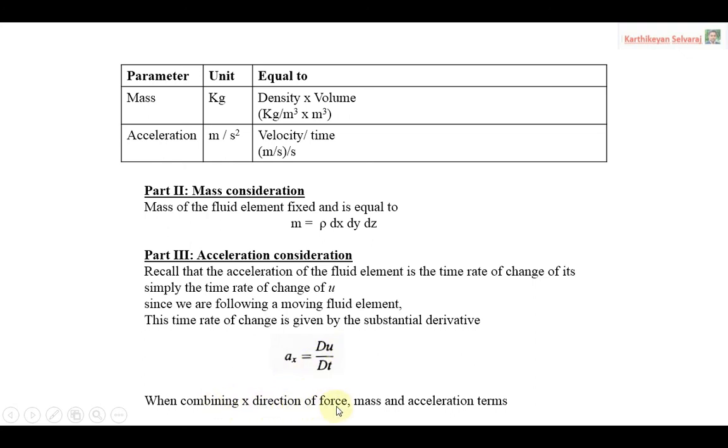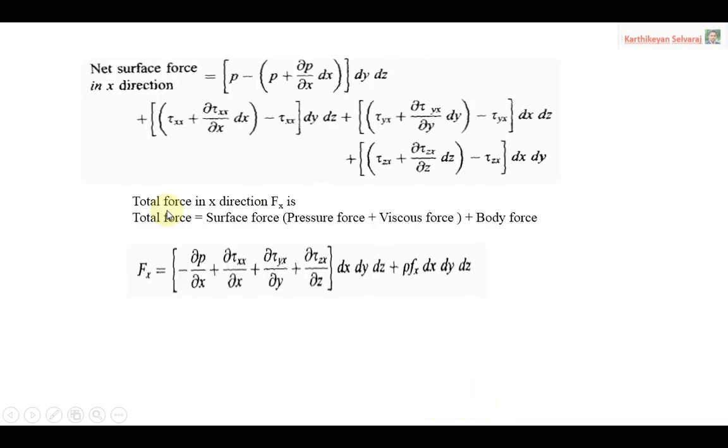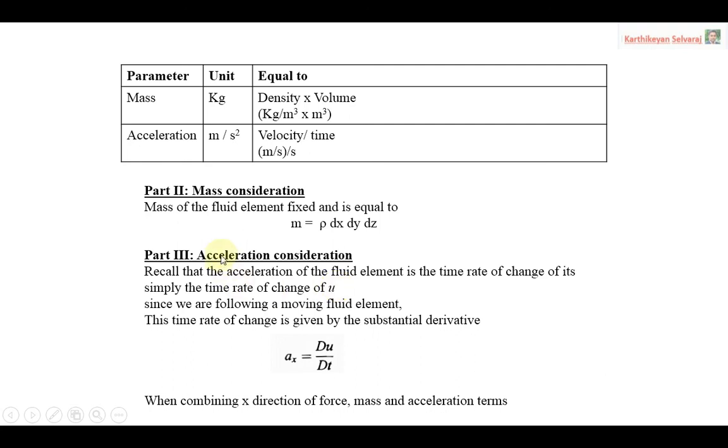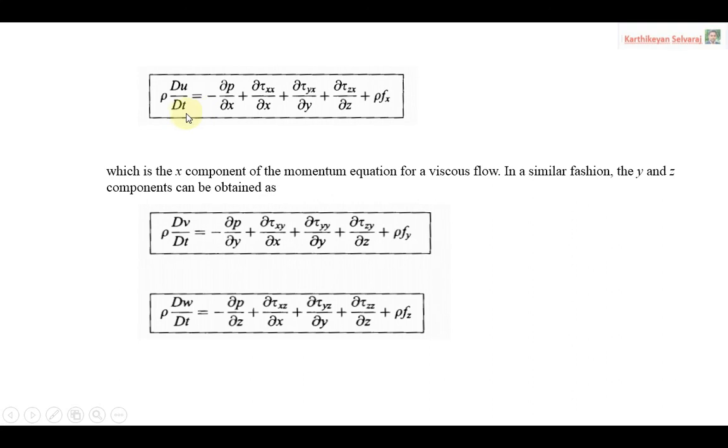When combining the x direction forces, mass and acceleration terms, because in the previous slide we derived the force term, that is part 1, in this slide the mass term, part 2, and the acceleration term, part 3, you will get the equation like this: rho du by dt equal to minus dou p by dou x plus dou tau xx by dou x plus dou tau yx by dou y plus dou tau zx by dou z plus rho fx. So this is the equation we are getting.